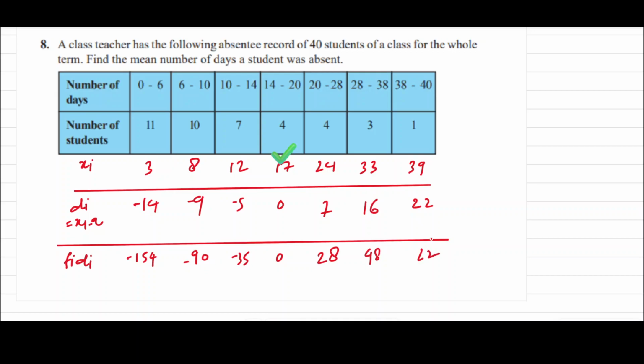We have the values. Now what is the value of sigma fi di? If we add, we first should solve, and then we can get minus 181. Now the number of students is given, that means sigma fi is given, which is 40. After solving this, what is the value of